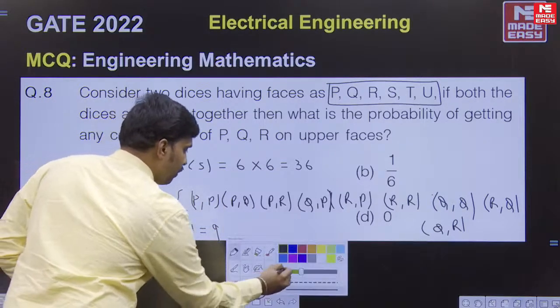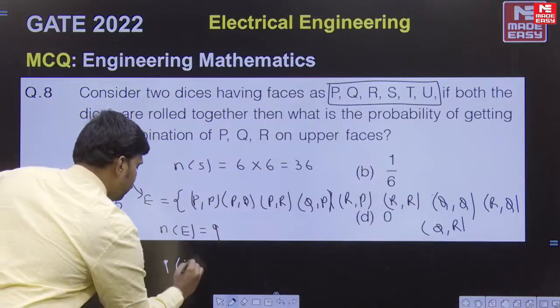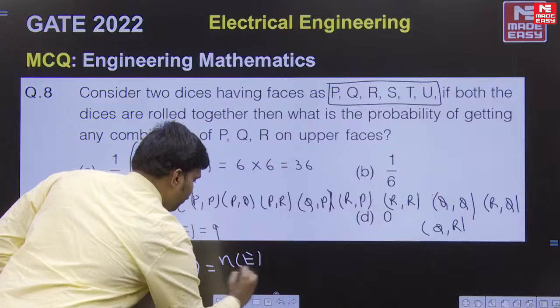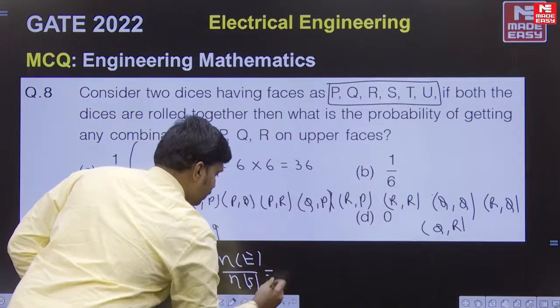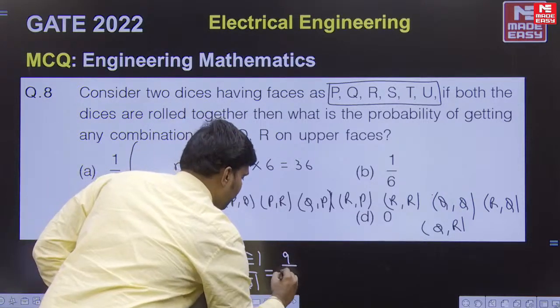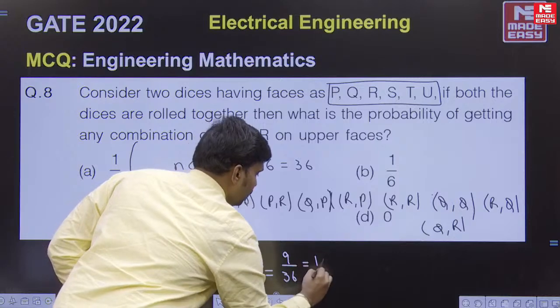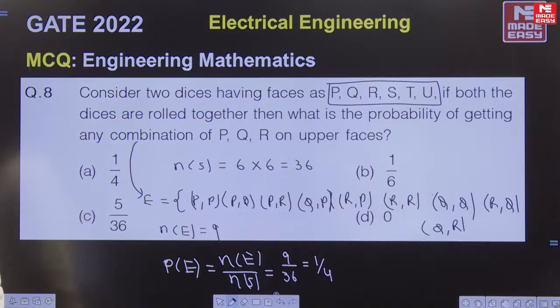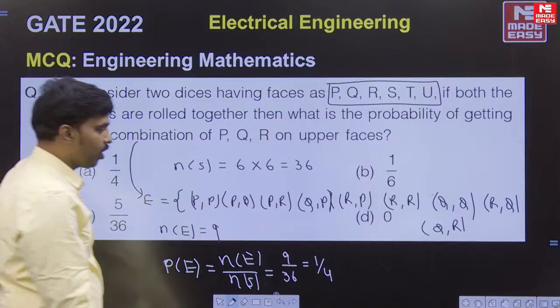So therefore the probability here will be N of E by N of S, that is 9 by 36. So that is 1 by 4 here. Yes, very good. Many students have got the right answer here.